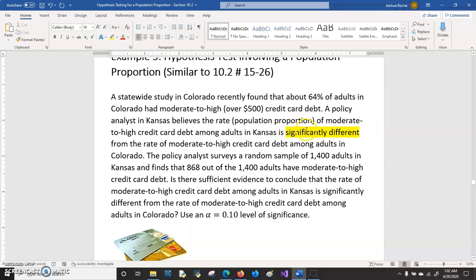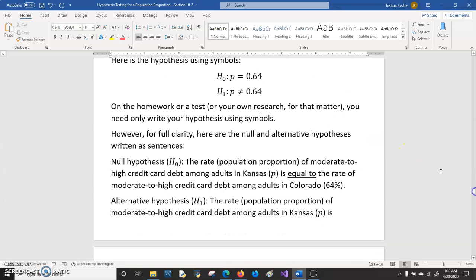If you see a phrase like that on a homework or test, then in your hypothesis you'll be using the not equal to symbol. And again, on the homework or test, or quiz or in your own research, when you write the hypotheses, it's sufficient just to write them using symbols. But again, in the lecture notes, I've written sentences to describe the null and alternative hypotheses.